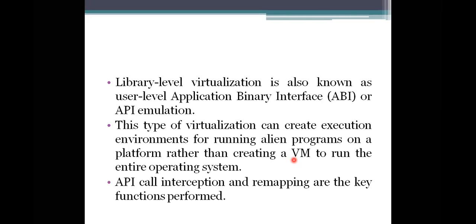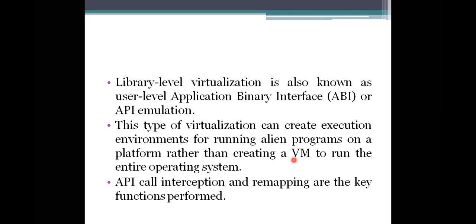This type of virtualization is known as the application binary interface, a user level interface, specified as the ABI, which is also specified as API emulation.